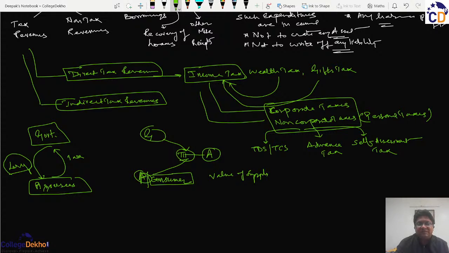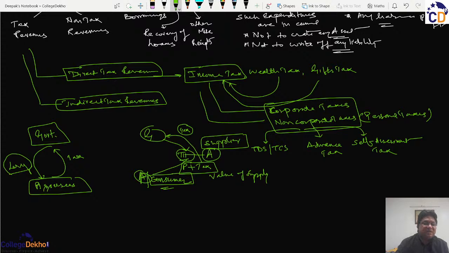So this assessee is the supplier of goods and services to such consumer. This consumer pays the price of the commodity plus the tax. And this tax, as collected by the supplier, that is the assessee, is paid to the government. So what is happening here? Though the tax is levied on the consumer, it is paid by the assessee to the government.